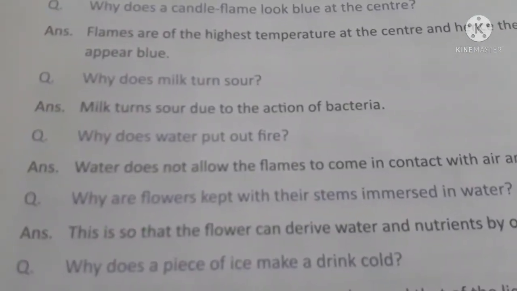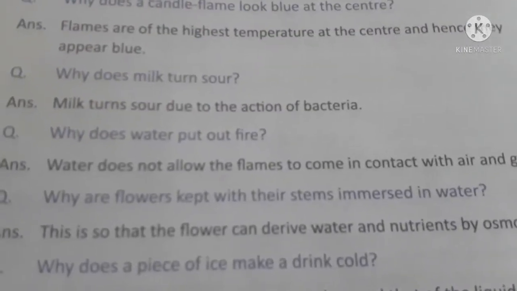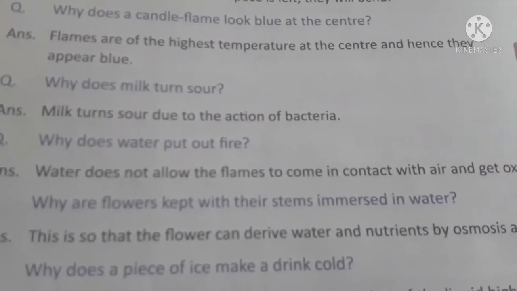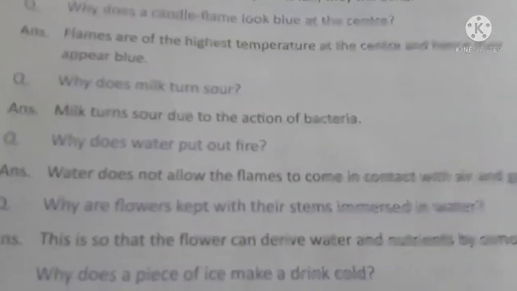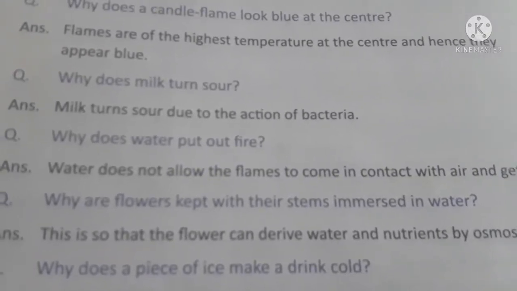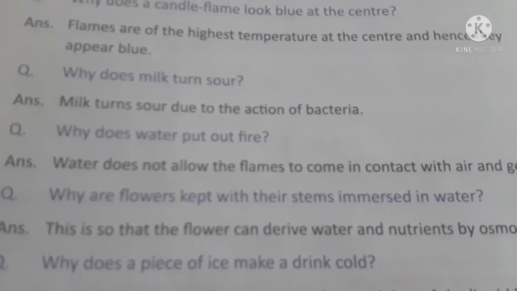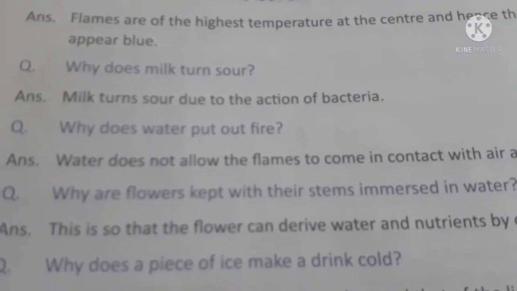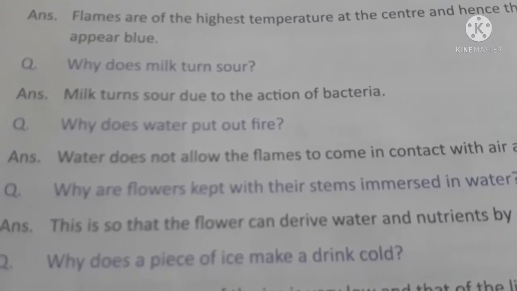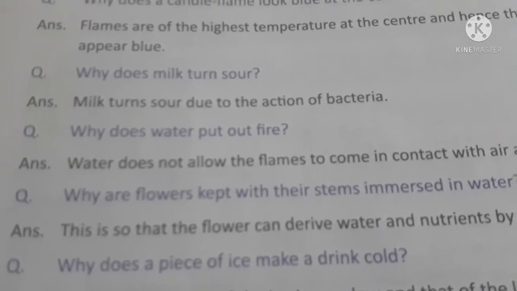Okay. Why does milk turn sour? Milk turns sour due to the action of bacteria. See, when we add a little bit of lactic acid to milk, then it will turn into curd. Okay, so if we don't add lactic acid also, some other bacteria will always be working on milk.